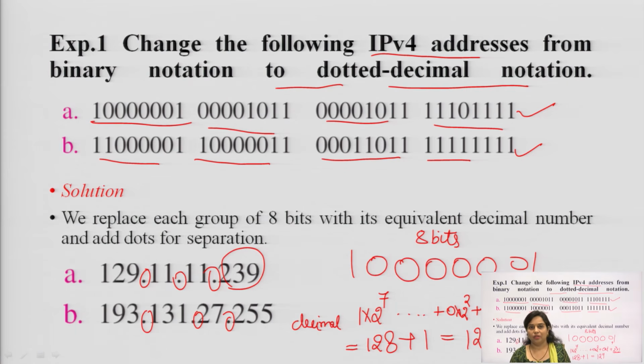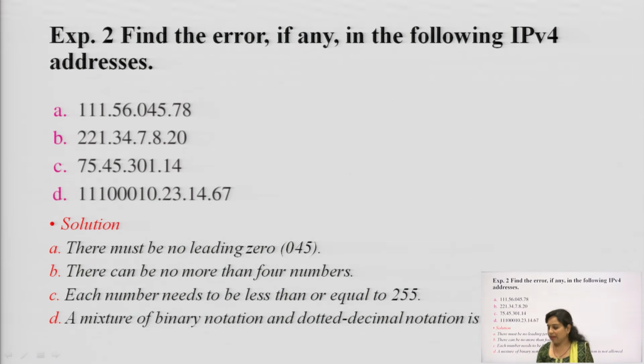This is a very simple example. You can find out how a particular IPv4 address can be written in two different formats. Next is: find the error, if any, in the following IPv4 addresses. You can see that different IPv4 addresses are written over here, and we have to find out whether each is written in the correct format or not.